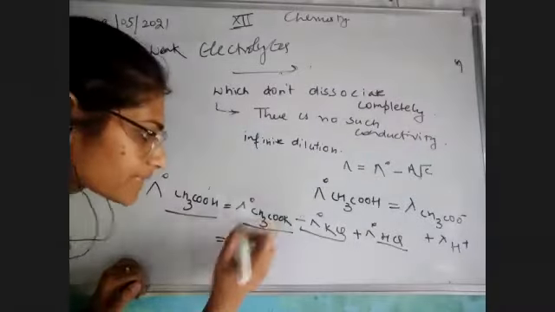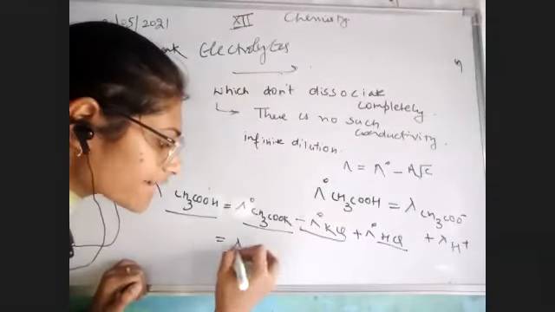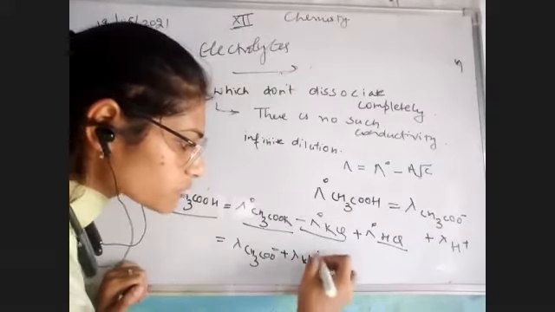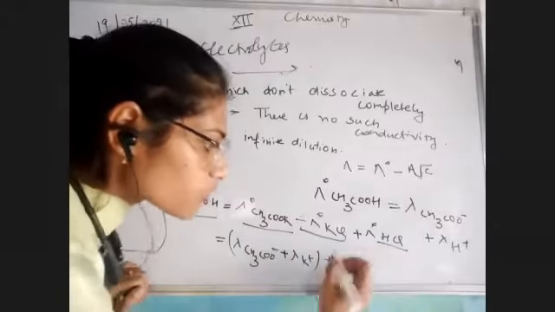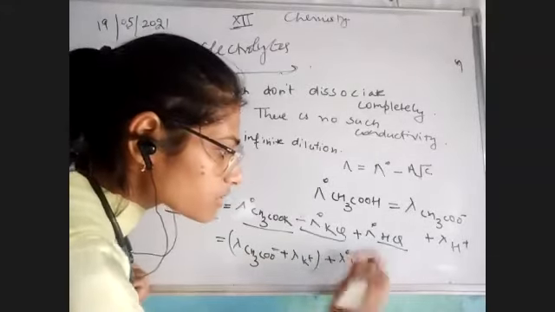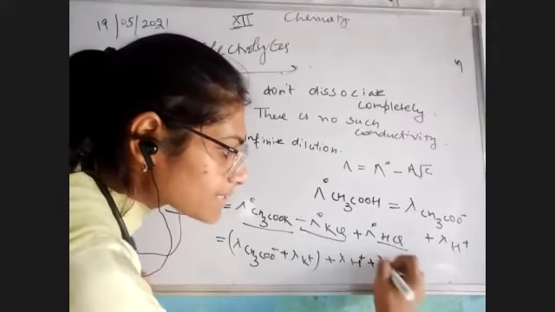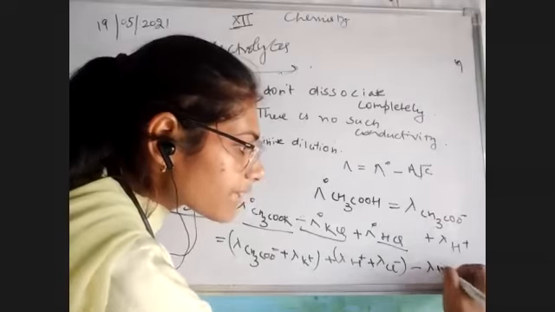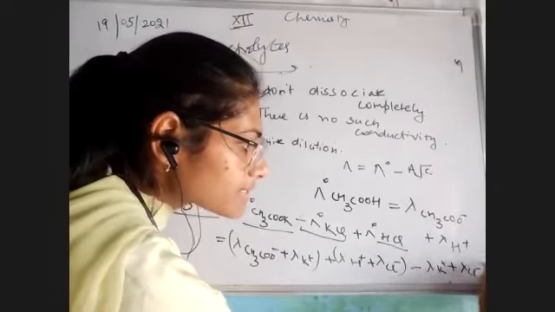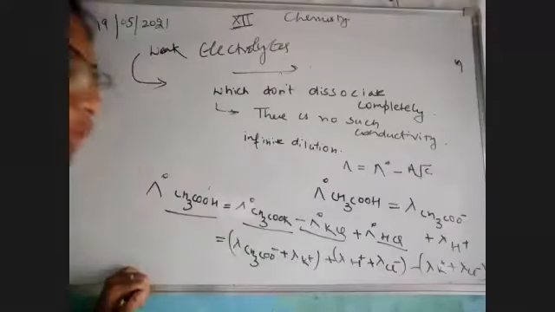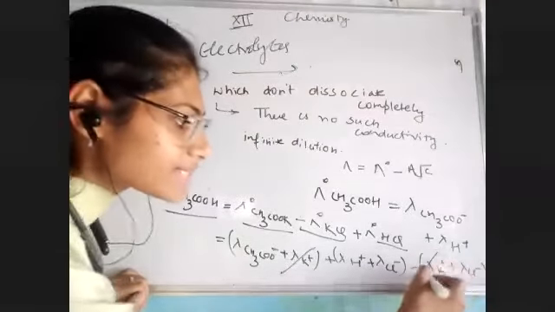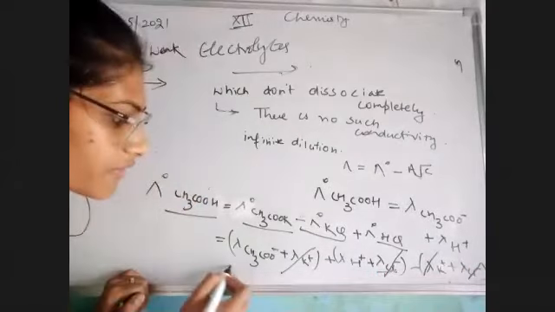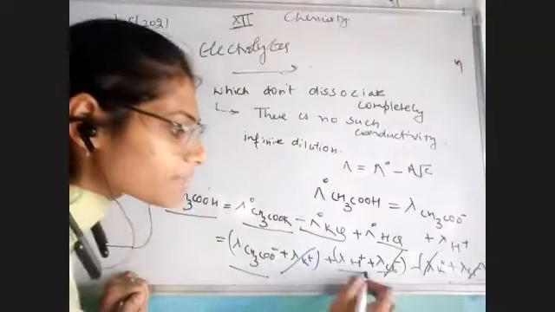Let's see how. This lambda naught, according to strong electrolyte, is equal to lambda naught CH3COO negative plus lambda naught K positive. Plus, lambda H positive plus lambda Cl negative, minus lambda K positive plus lambda Cl negative. If we solve it, lambda K positive is cancelled, lambda Cl negative is cancelled, and we get lambda CH3COO negative plus lambda H positive.